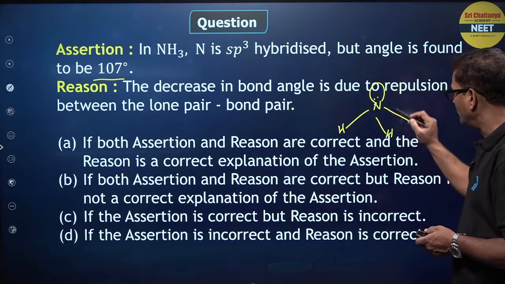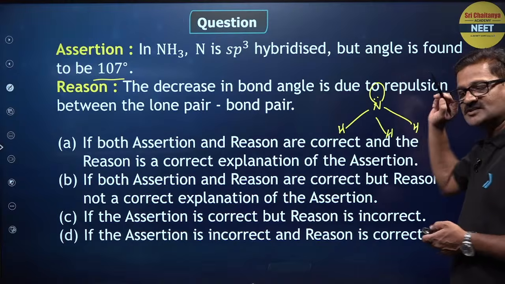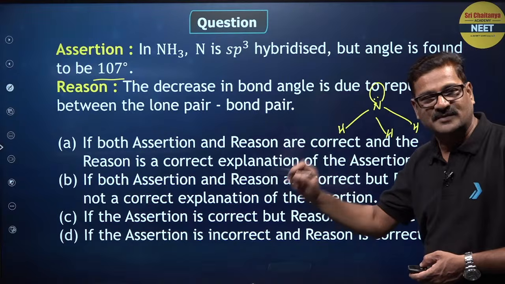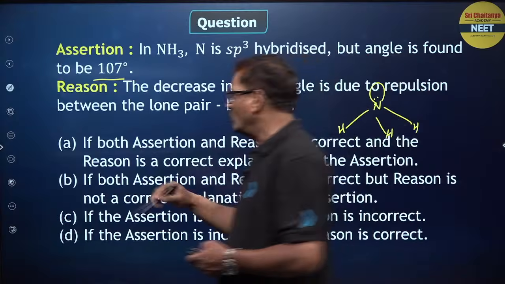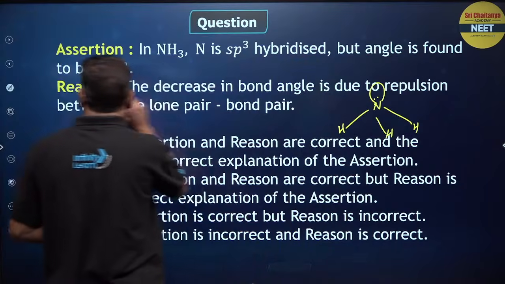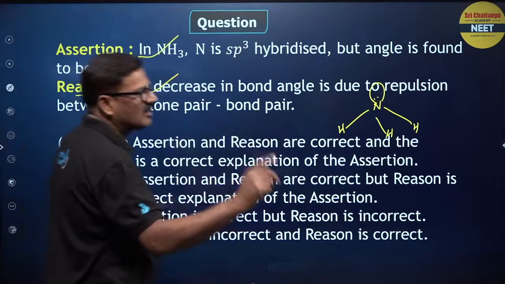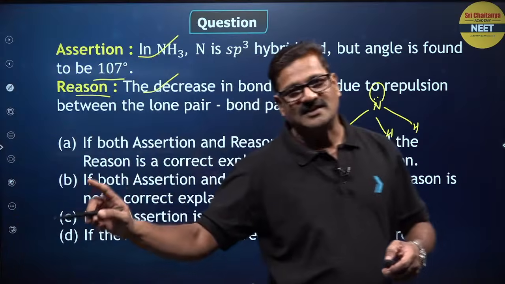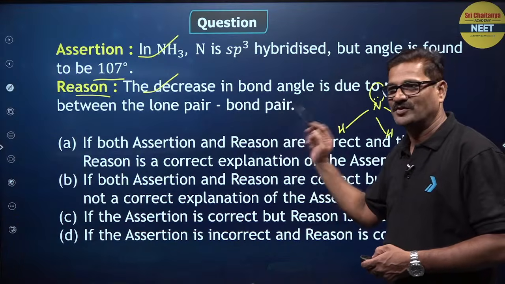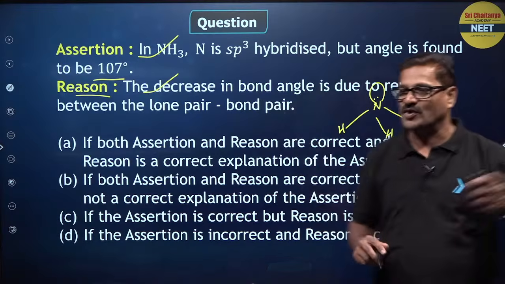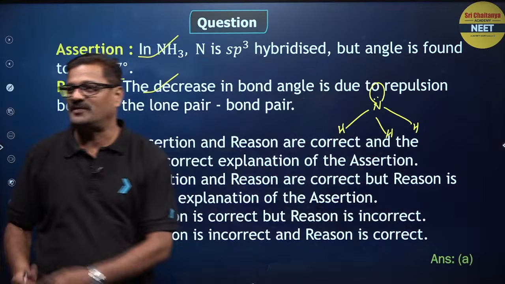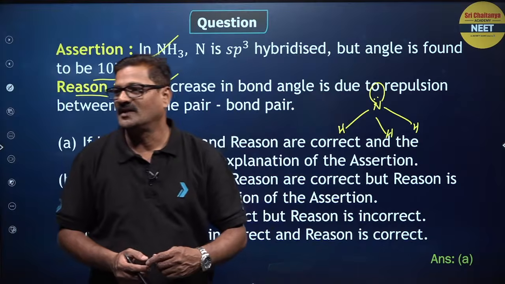The bond angle is expected to be 109 degrees, but it decreases to 107 degrees. So in these theory oriented questions, both are correct statements and the reason is the correct explanation of the assertion. So the answer is going to be A for this question.